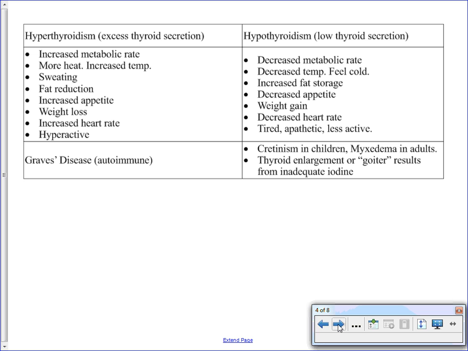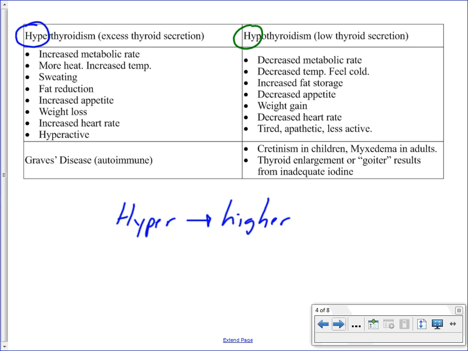So these are some of the problems with inadequate production of thyroid hormones or too much thyroid hormone being produced. A couple of prefixes here that you should be familiar with. First one is hyper, and this prefix hyper, whatever we're talking about, it means that something is higher than what it typically should be. The other prefix, hypo, is exactly the opposite. So hypo is going to be lower than what it should be.